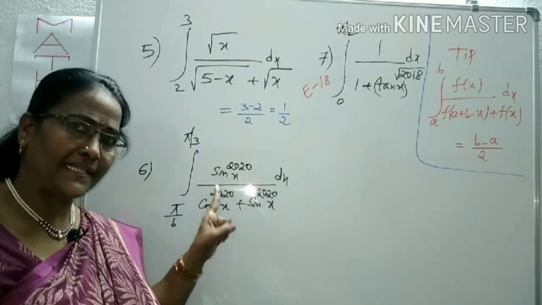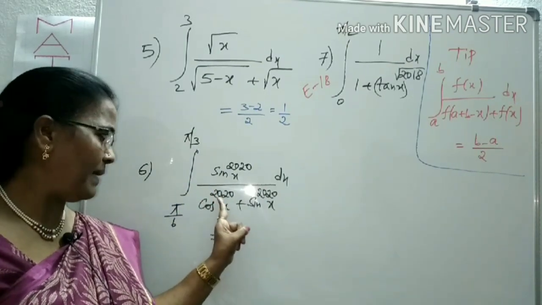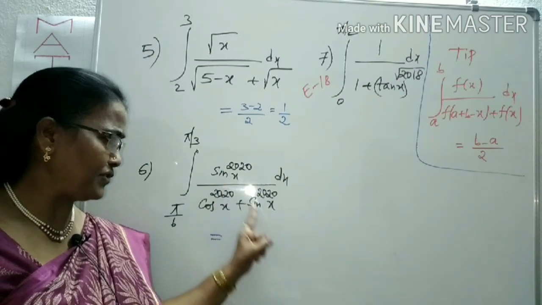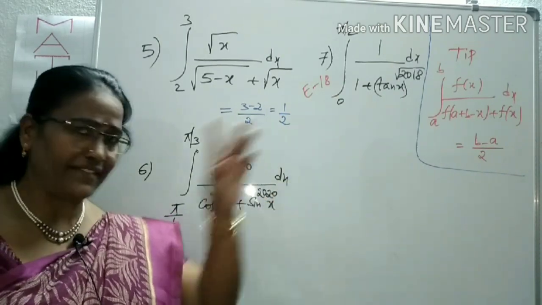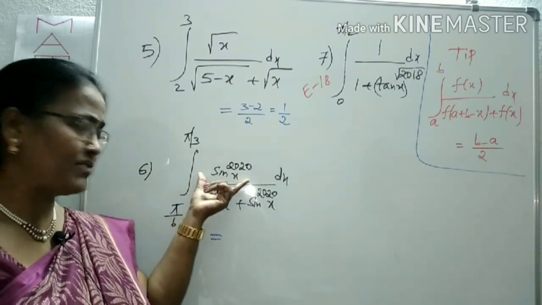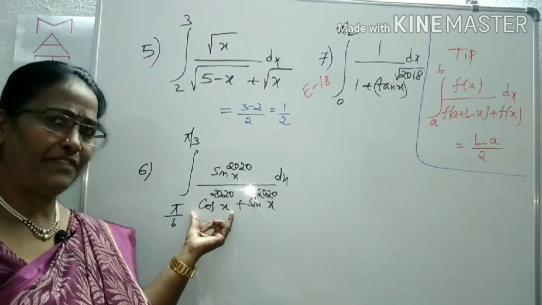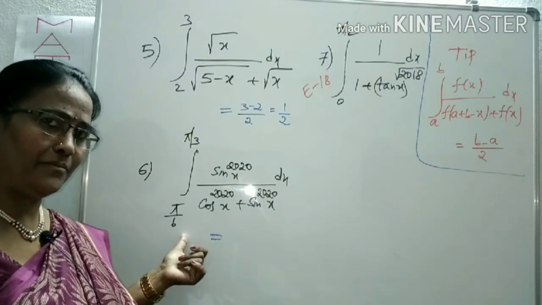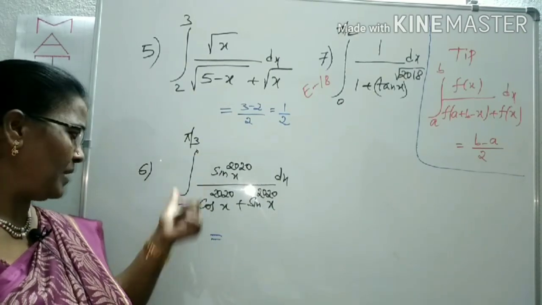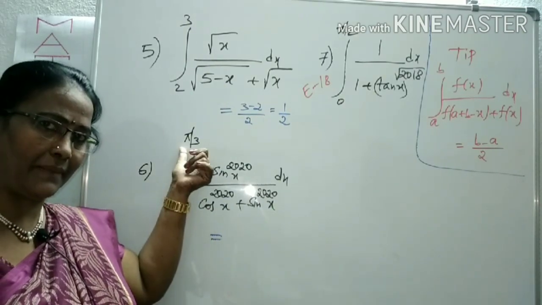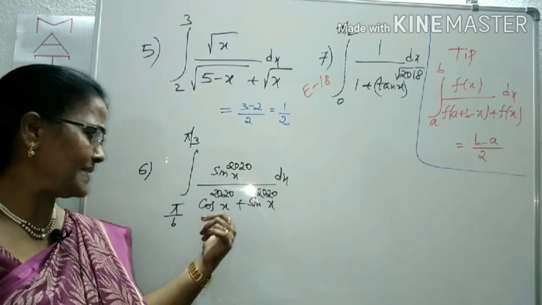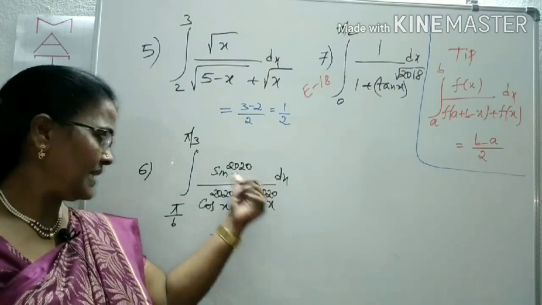Sin(pi/2 − x) is cos x, with the power 2020. It is the same function f(x), so it is also in the same form. In place of f(x), what is there? Sin power 20x. Here we check f(a + b − x). What are a and b here? Pi by 6 and pi by 3. Pi by 6 plus pi by 3 is pi by 2. Sin(90 − x) is cos x. Here it will be sin x.